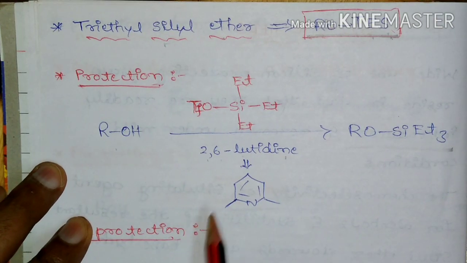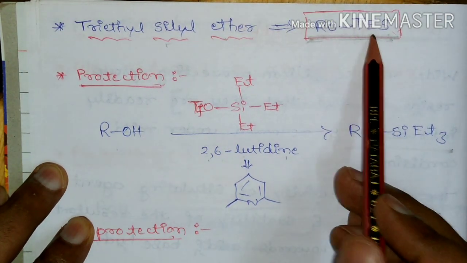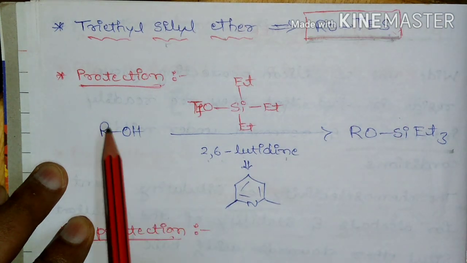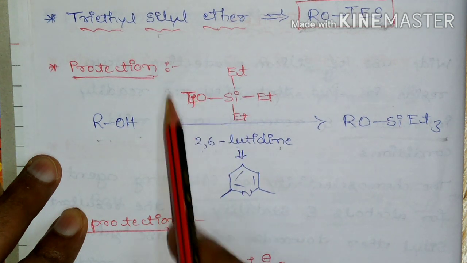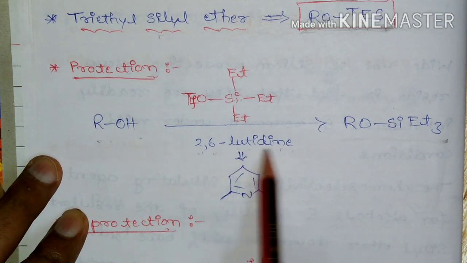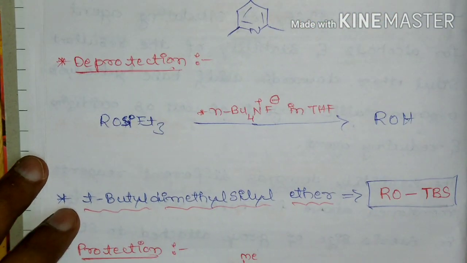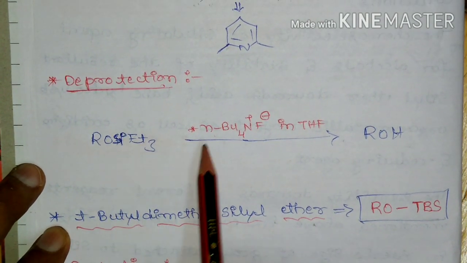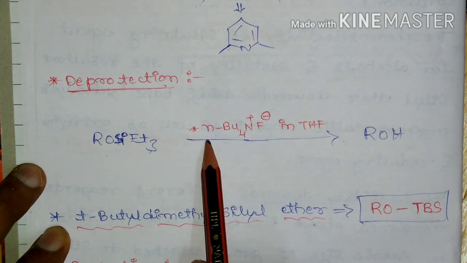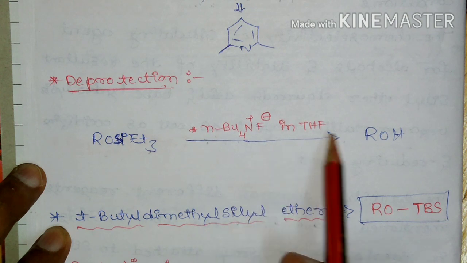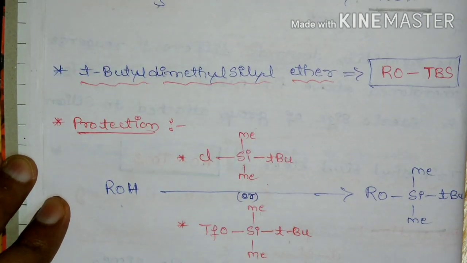Next, alcohols can be protected as triethyl silyl ether, which can be represented by ROTES. The protection reaction is as follows. Alcohol upon treatment with triethyl silyl triflate in the presence of 2,6-lutidine leads to the formation of triethyl silyl ether, and the deprotection reaction is as follows. This triethyl silyl ether can be deprotected by reacting with tetrabutyl ammonium fluoride in THF, which leads to the free alcohol.